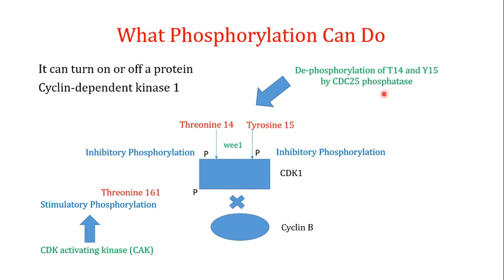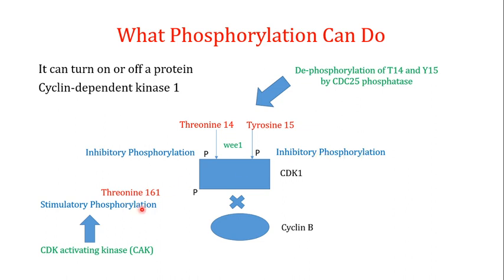There is a particular phosphatase. Phosphatases are enzymes that have the opposite activity of the kinases. Kinases add a phosphate group to a particular protein. The phosphatases remove the phosphate group from particular proteins or amino acids. So there is a particular phosphatase known as the CDC25. What the CDC25 does is that it removes the phosphate group from the tyrosine 15 and the threonine 14.